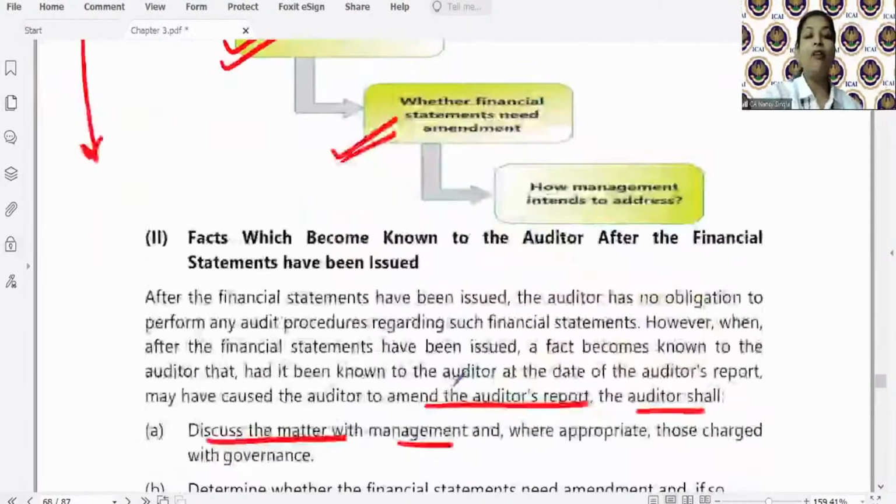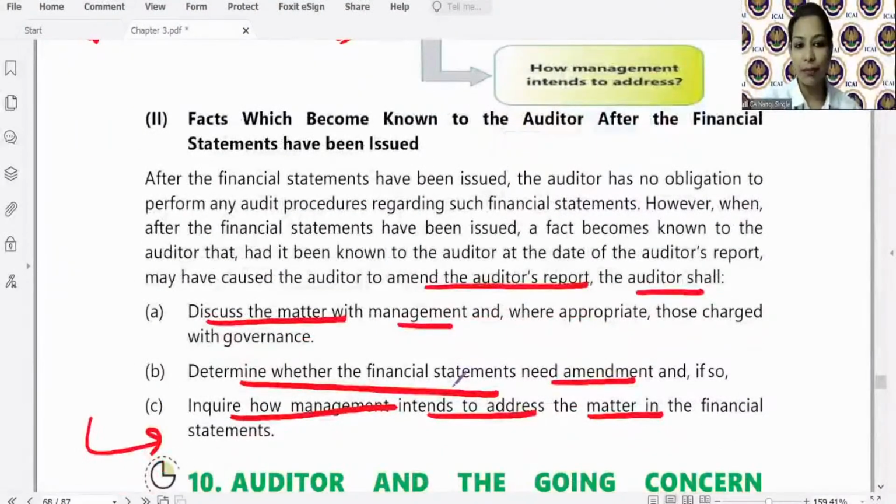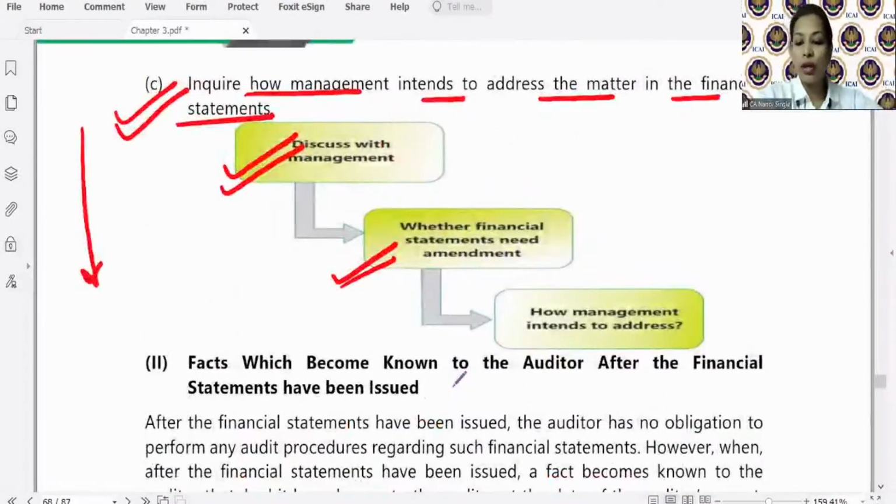Okay. Facts that became known to the auditor after the financial statements have been issued. अब तो issue भी हो गया, बट वो अगर इतना सिग्निफिकेंट है तो डिस्कस तो करना ही है, मैनेजमेंट से पूछना है कि आप क्या कर रहे हो, कंसीडर करना है कि अमेंड होना है नहीं. So what is the difference between point number 1 and 2? Auditor will also review the steps that management has taken to make sure that all those who are in receipt of the earlier report and earlier financial statements are informed or not. यही difference है, otherwise the procedures are same.